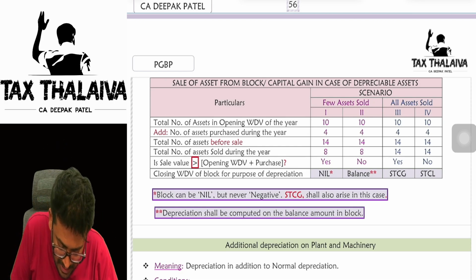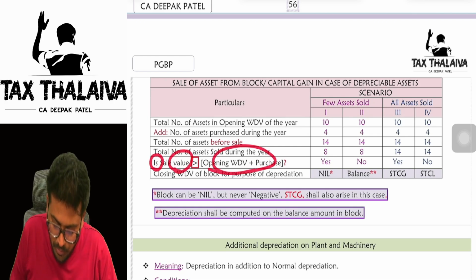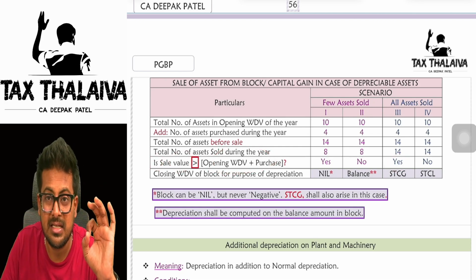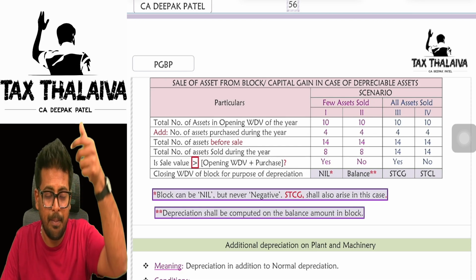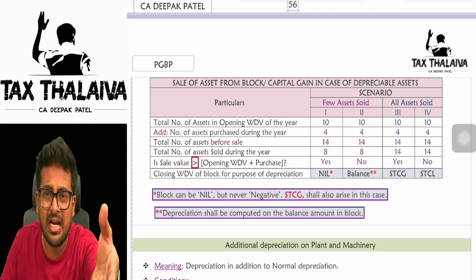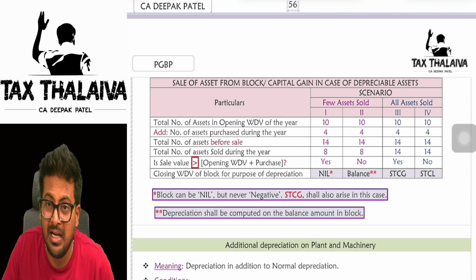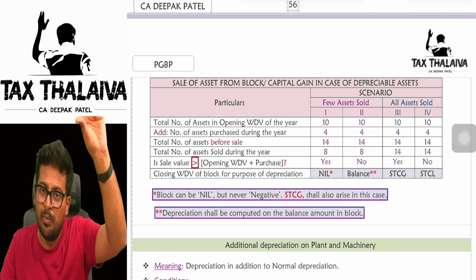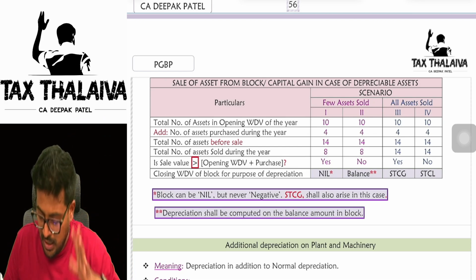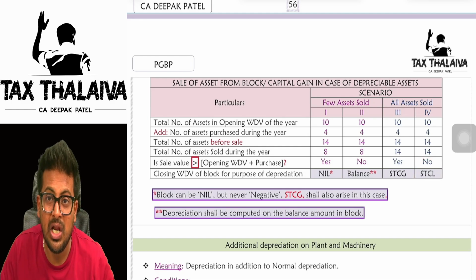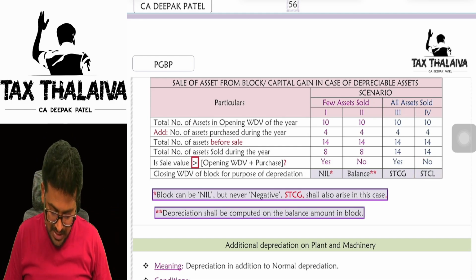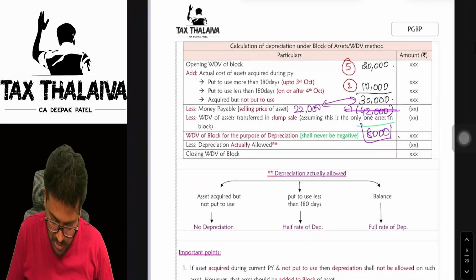Now, is the sale value more than the opening WDV? Yes. If the sale value is more than the opening WDV and purchase value, straight away you will get the short term capital gain. If the sale value is less than the opening WDV and purchase value, what do you get? Loss, short term capital loss. I hope that is absolutely crystal clear, boss.